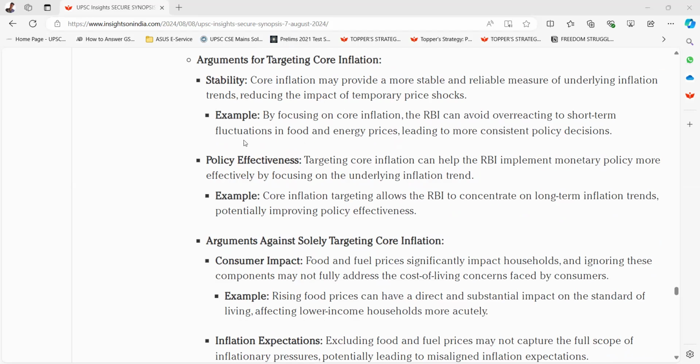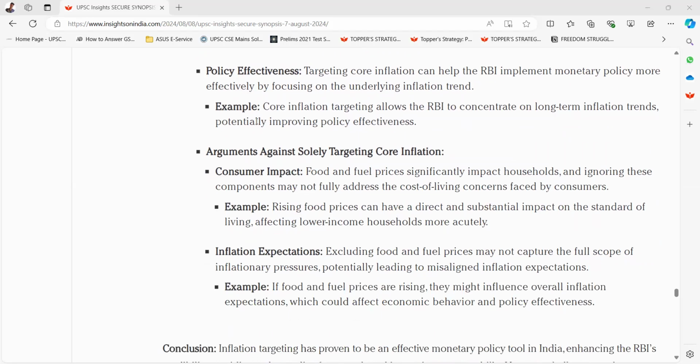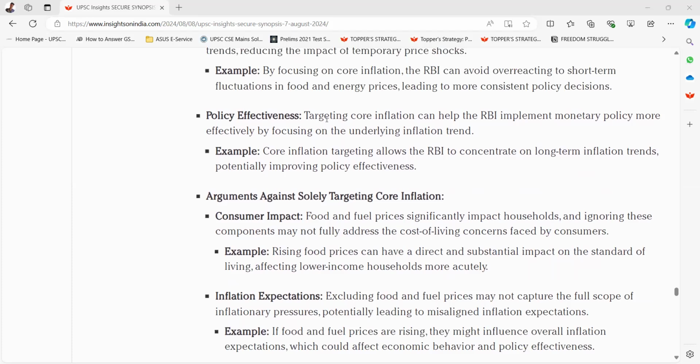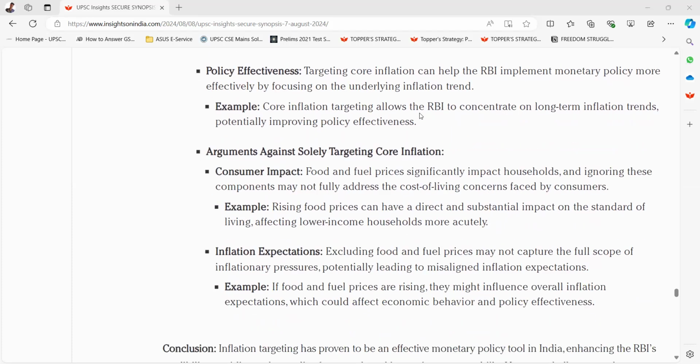price shocks. Example, by focusing on core inflation, the RBI can avoid overreacting to short-term fluctuations in food and energy prices, leading to more consistent policy decisions. Policy effectiveness. Targeting core inflation can help the RBI implement monetary policy more effectively by focusing on the underlying inflation trend. Example, core inflation targeting allows the RBI to concentrate on long-term inflation trends, potentially improving policy effectiveness.